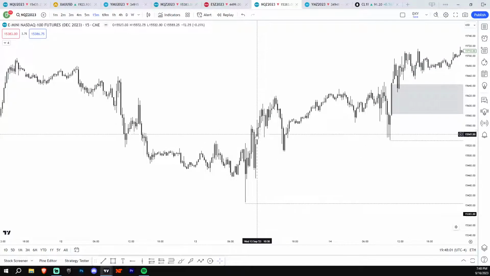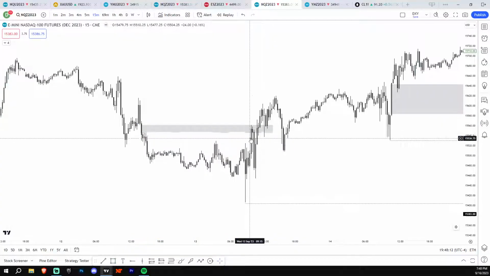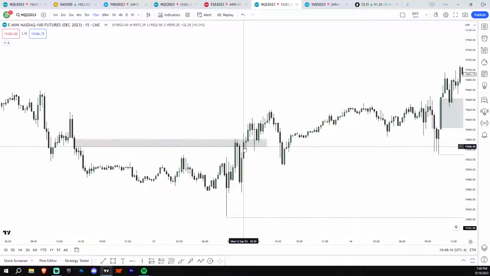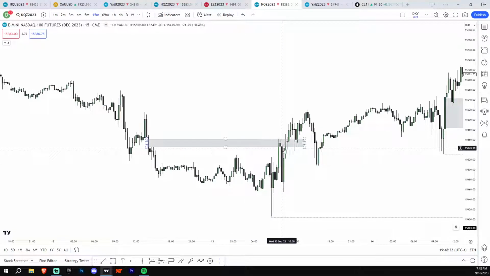If you look right here, this is an example where when we're here in live time, the draw on liquidity to me does not become obvious really until we close above this. So this is just a great example, right? On this green candle, I don't really know the draw on liquidity here until we break this. So sometimes you're just not going to know it until another condition breaks or whatever.